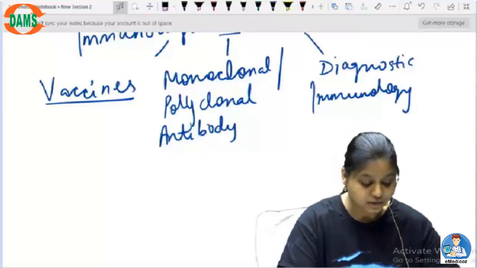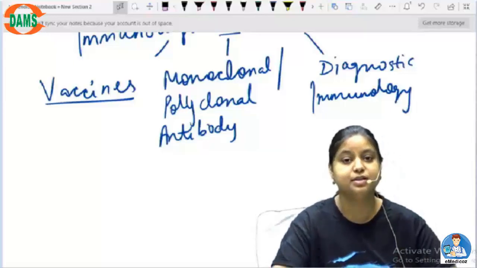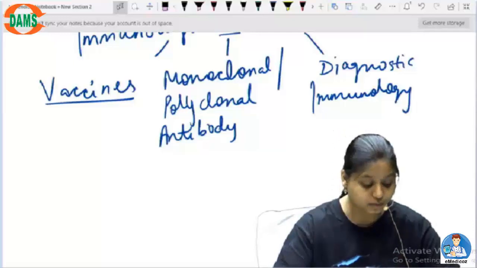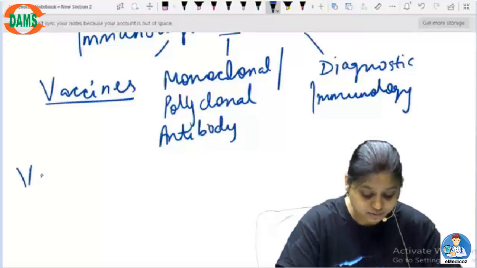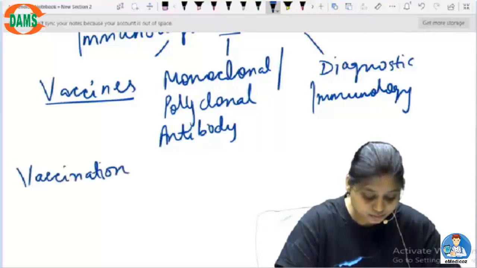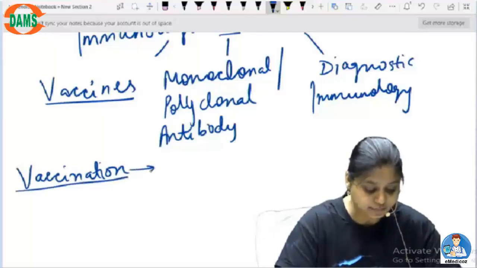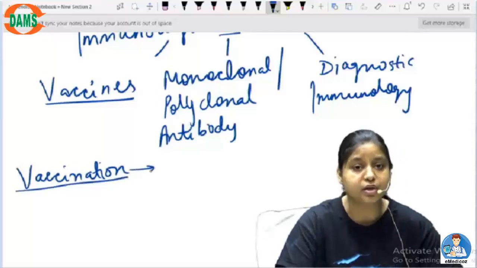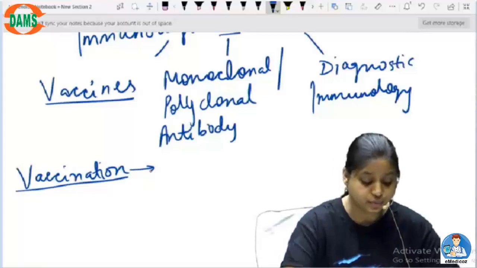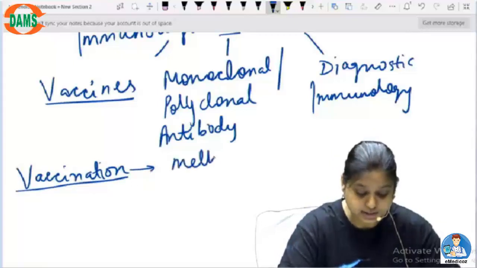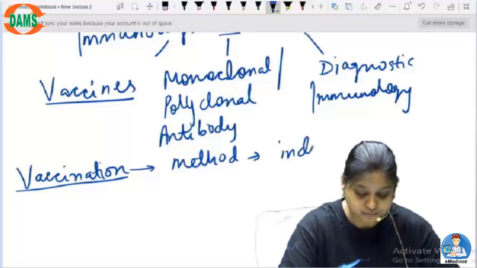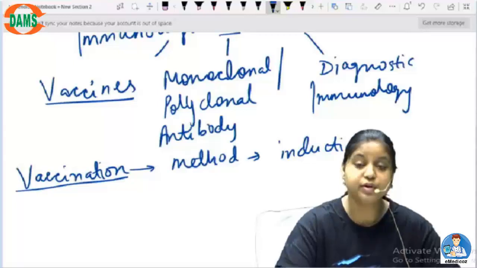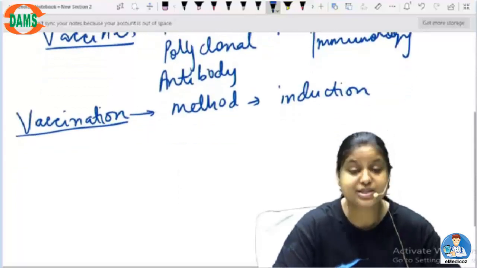and then we'll be discussing all of them in detail. So let's see, what is vaccination? Where does this word vaccine come from? So all of you know that vaccination is a method. It is a method of doing what? It is a method by which we induce. You have to understand that it is a method of induction. So what do we induce? What is required? What is lacking?